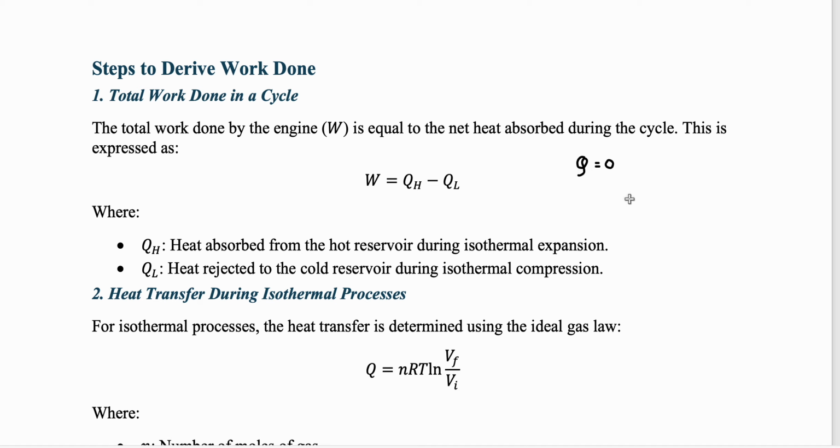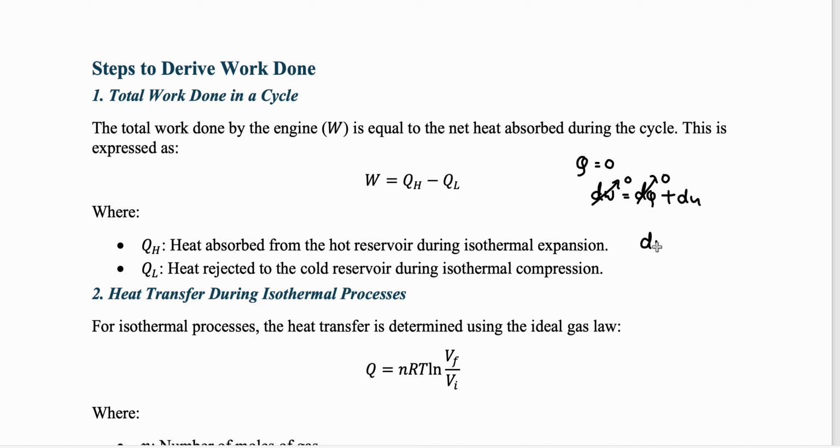There is no heat given to the system or rejected by the system, and we know that dW is equal to dQ plus dU. But if there is no heat given to a system, this will become 0, and the work done will also become 0, because we have seen it from the derivations.